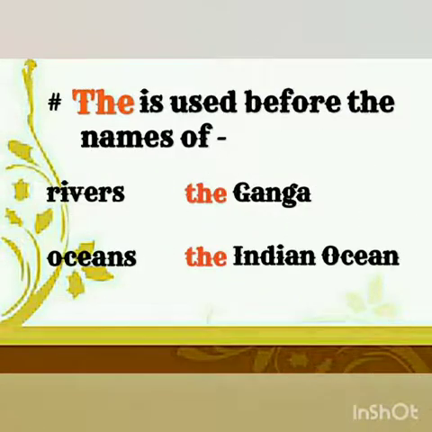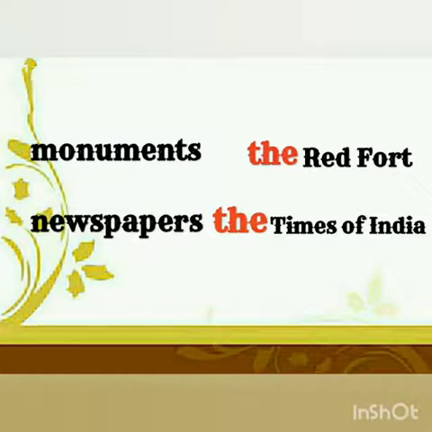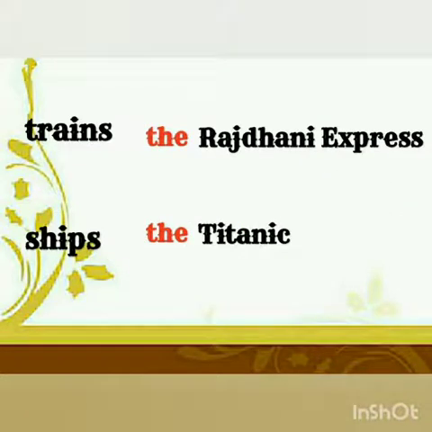The is used before the names of rivers, oceans, deserts, mountains, monuments, newspapers, trains, and ships.